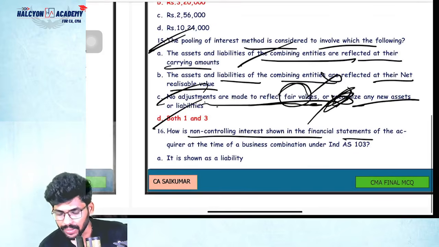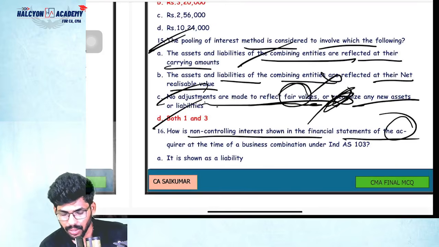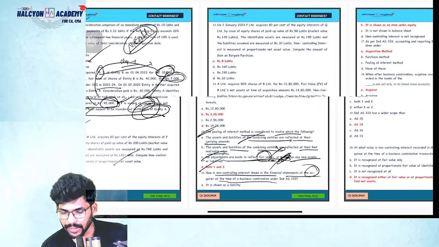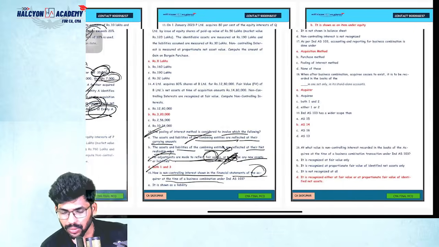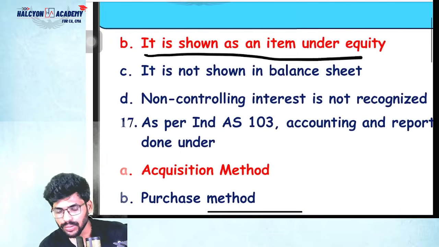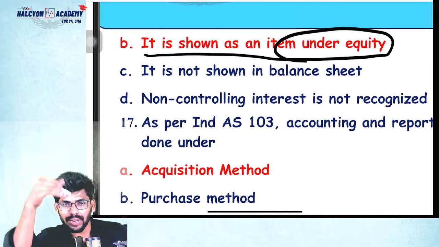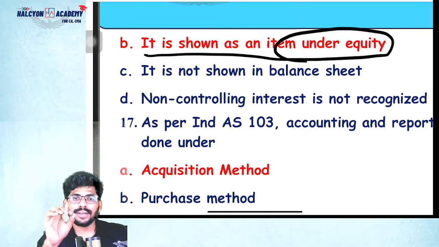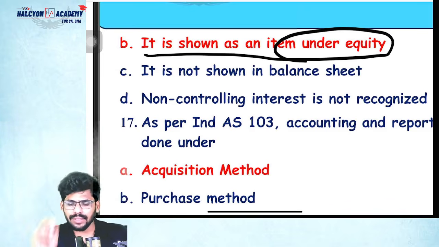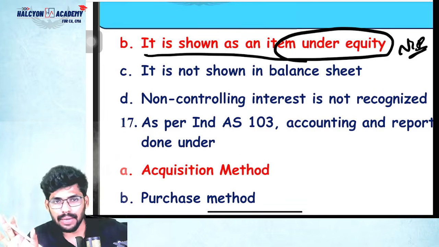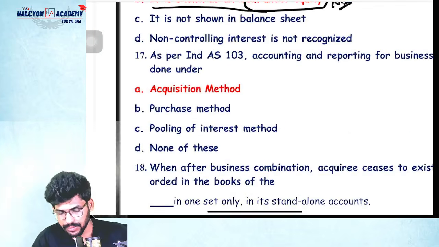How is NCA shown in the financial statements of the acquirer at the time of business combination? Please tell me, guys. It is shown as a separate item under other equity, correct? After you have written the other equity, next you can write this NCA value. Okay, so it is already shown in the marathon also. Yes, you can check.